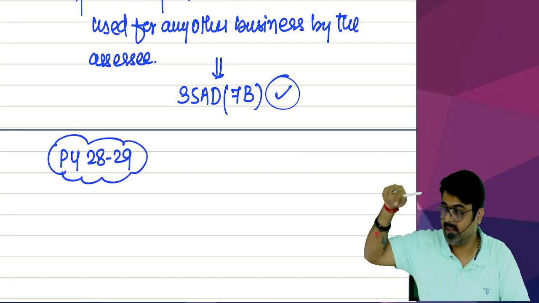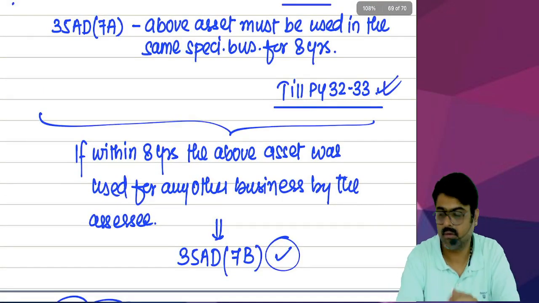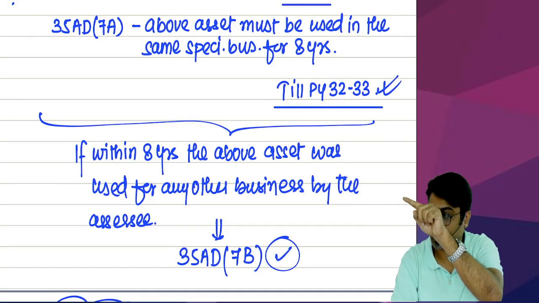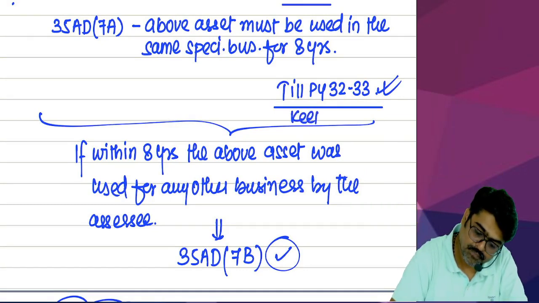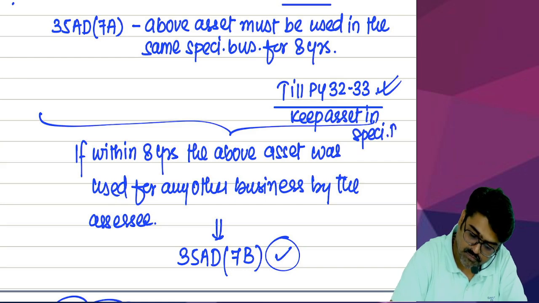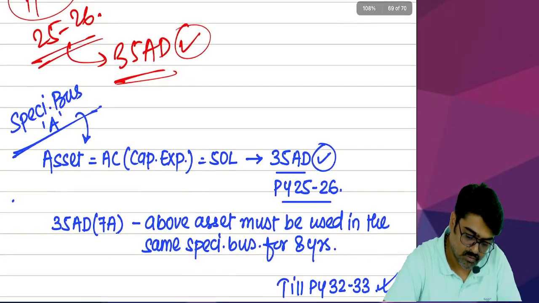Can I say within 8 years? Because 8 years time will end in which previous year? So till 32, 33 you are supposed to keep the asset. Keep the asset in which business? In that same specified business, specified business A. Yes or no? In this same business you are supposed to keep.